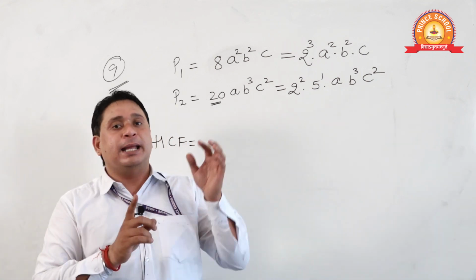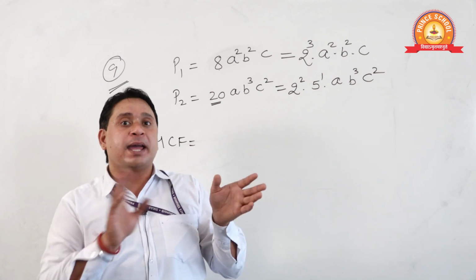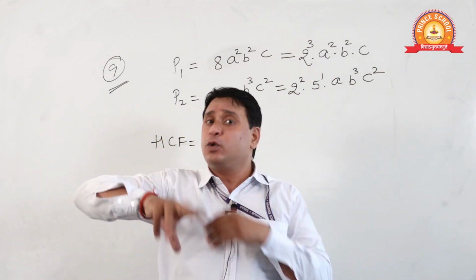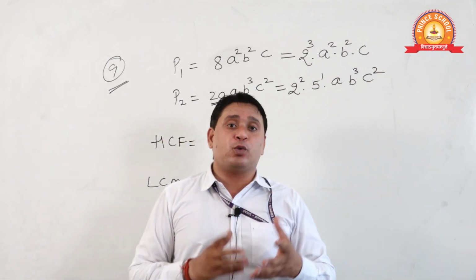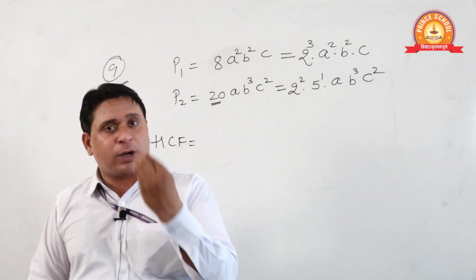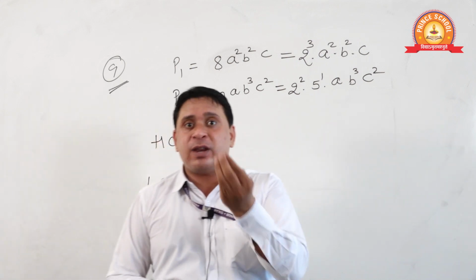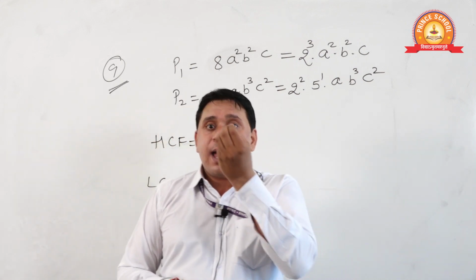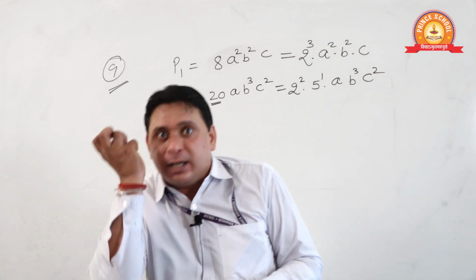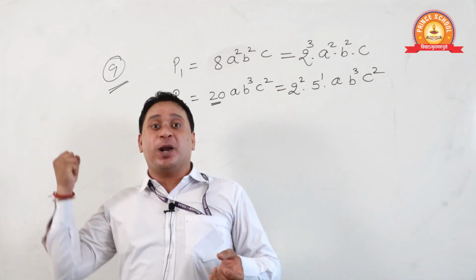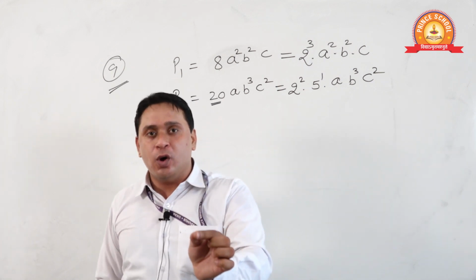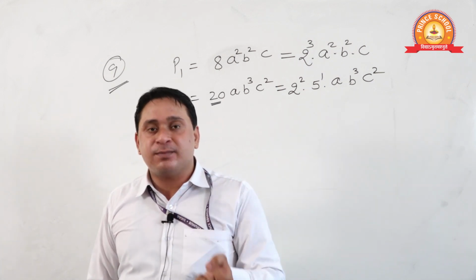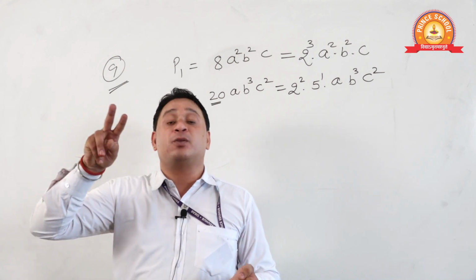But when you divide 4 by 8, you get a decimal, which is not possible in terms of natural numbers. What I want to convey is that whenever you have to find the HCF, choose the smaller one. And when you have to find LCM, choose the larger one.